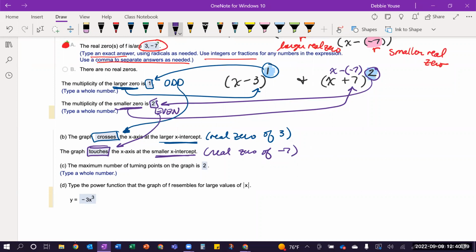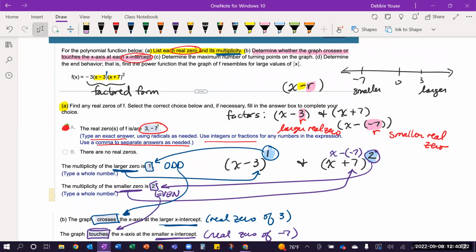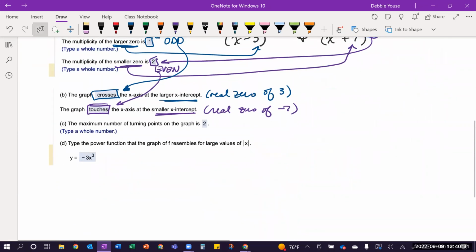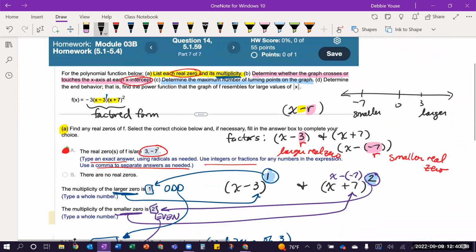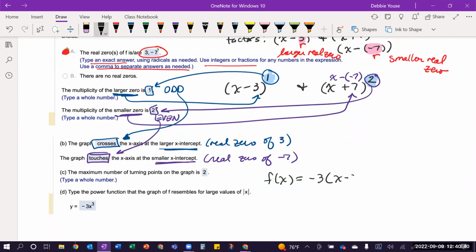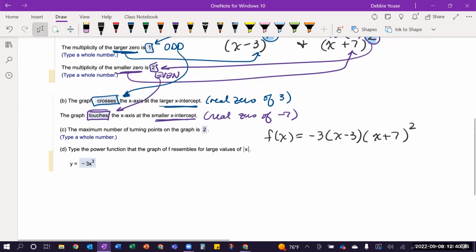So then part C asks us for the maximum number of turning points, and that is related to the degree of our function. So I'm going to rewrite our function down here so I don't have to keep scrolling, okay? So our function was -3 times x minus 3, and then x plus 7 squared, okay? So our degree would be, if this were multiplied out in descending order, that leading term, what's that power on that?